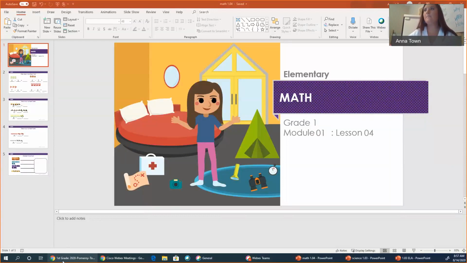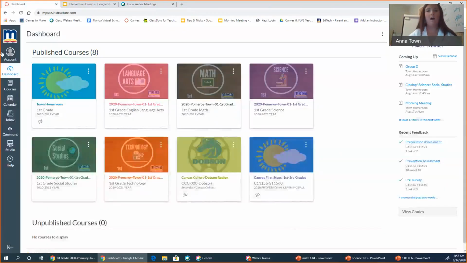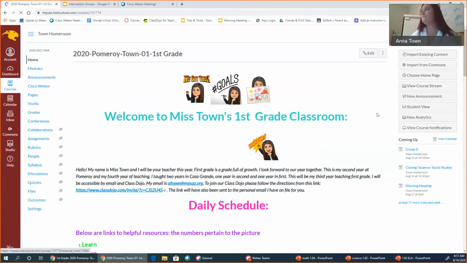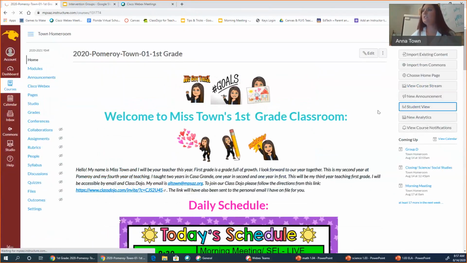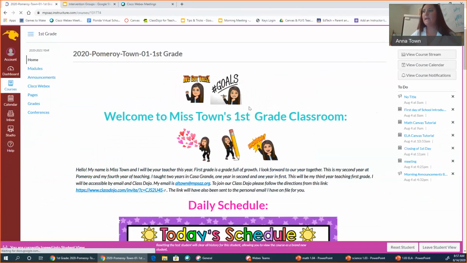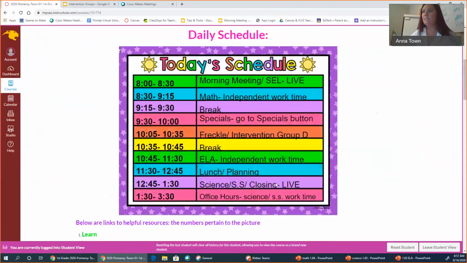I'm going to start by showing you our schedule for today. Remember, the only button you need to use unless you are going to music or PE is the town homeroom. It's the one that has the yellow sun and it is blue. You click on it and you are brought to our home page. Miss Town is starting to post just the picture so you don't have to click to go to our schedule. So you can see right away what you need to do for today.